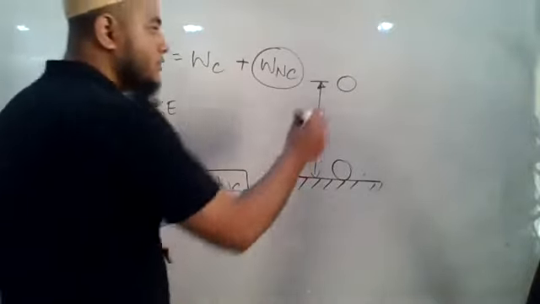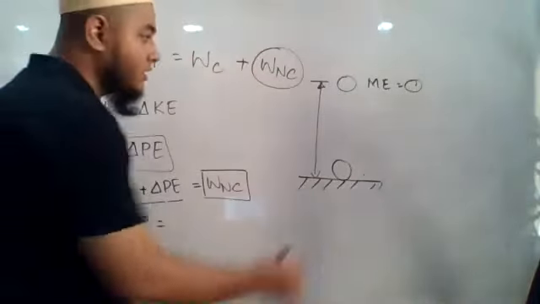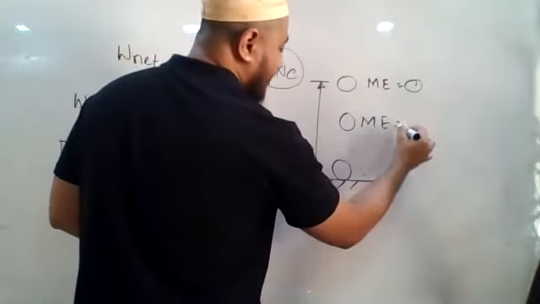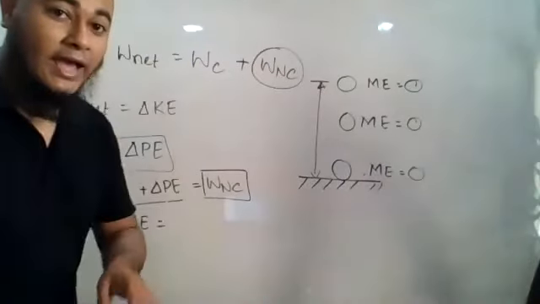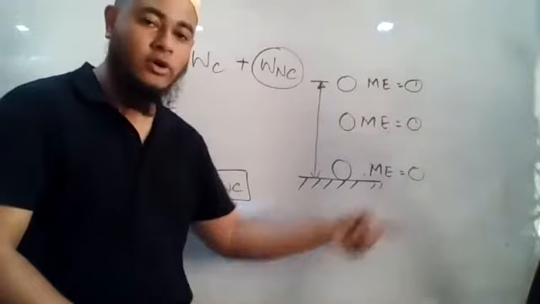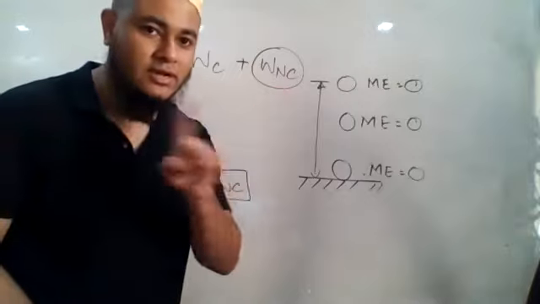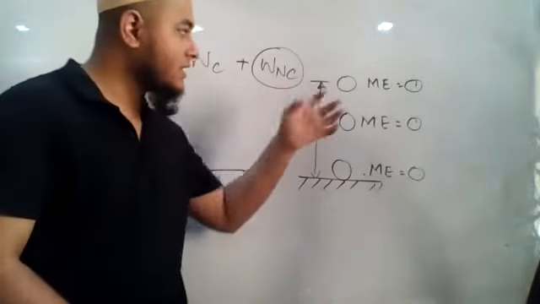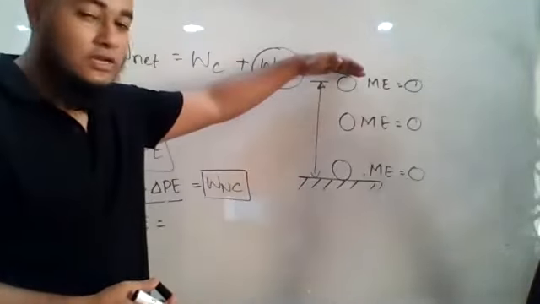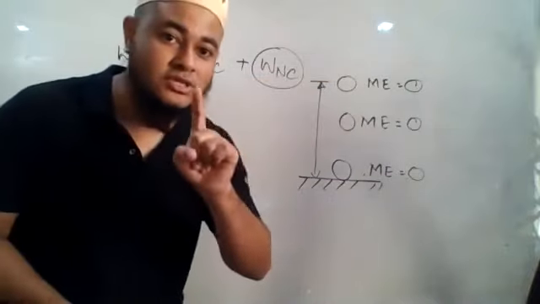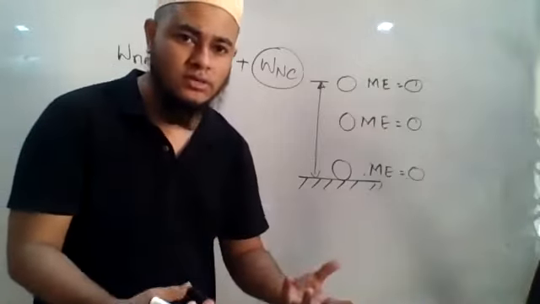So if you remember, we used to calculate the mechanical energy over here. At this point we used to calculate, then at the middle we used to calculate the mechanical energy, and then here also just before touching the ground we used to calculate the mechanical energy, and we used to show that at every point the mechanical energy is equal. That shows that no energy has been created and no energy has been destroyed. The energy is transforming from one form to another. From which form to which form? At here it was potential energy, and as it is coming down, the potential energy will be decreasing. So the decreased potential energy, where is it going? Is it being destroyed?